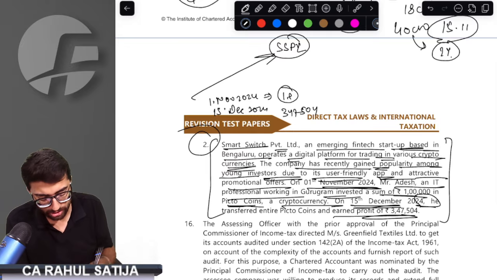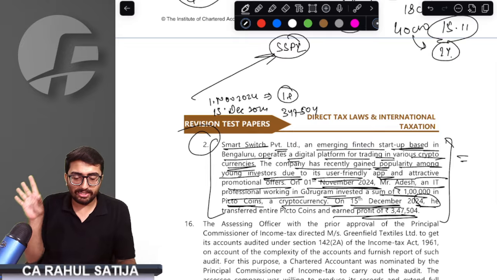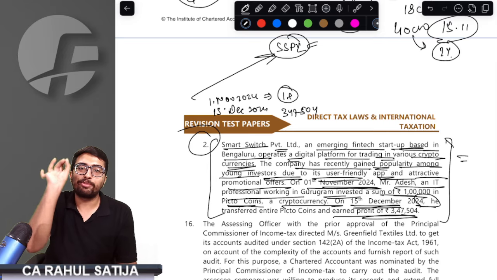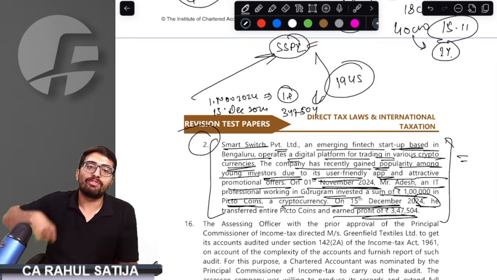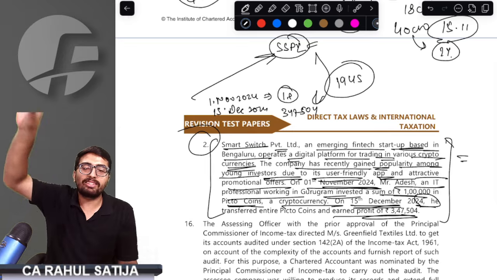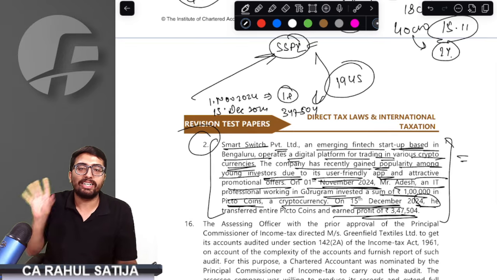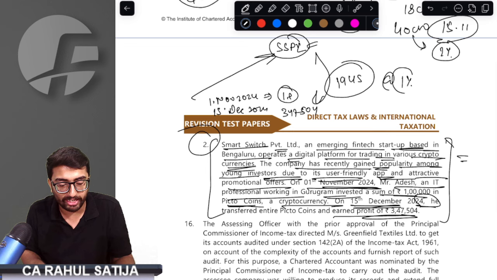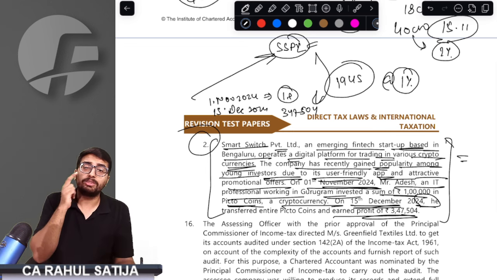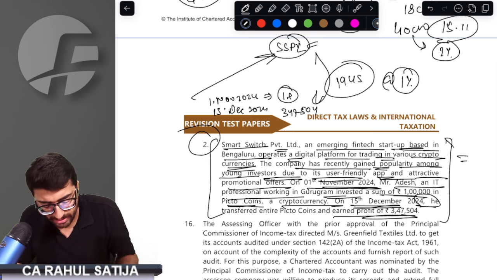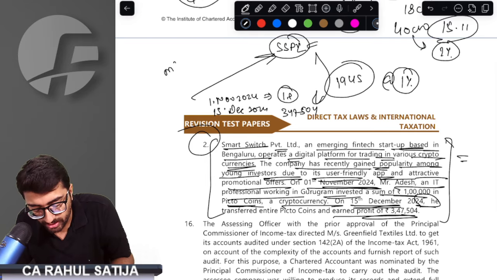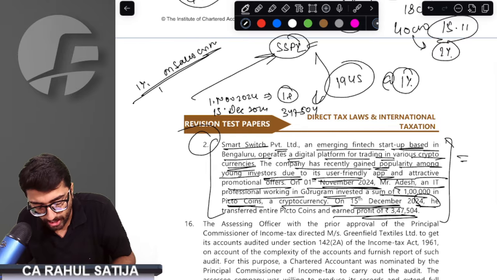What you need to understand is that you just have to answer the TDS provision. This crypto platform is required to deduct TDS while making payment to this seller under section 194S. Under section 194S, this crypto platform has to deduct TDS at the rate of 1% while making payment to this seller. Important point here is how much TDS? TDS is deducted on sales consideration, 1% on sales consideration, and 1 lakh was the purchase price.